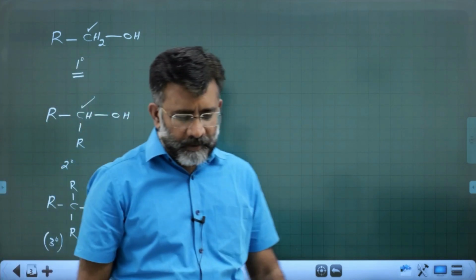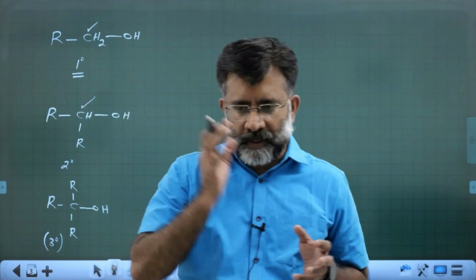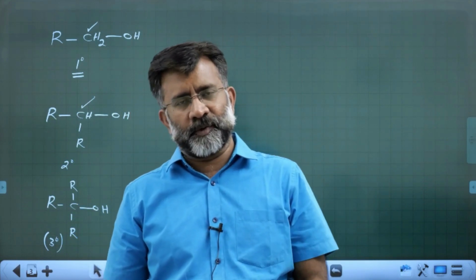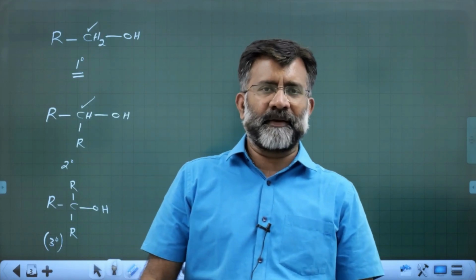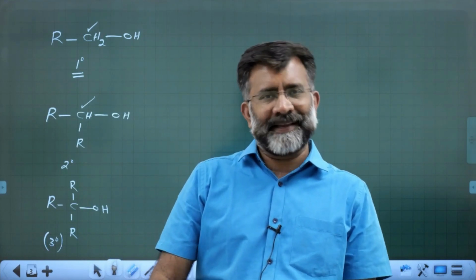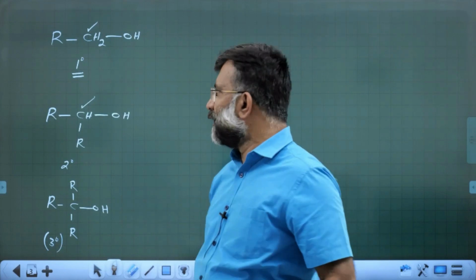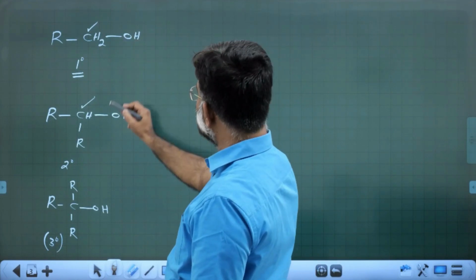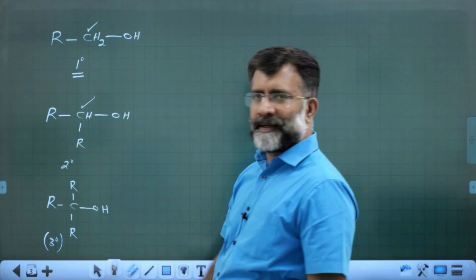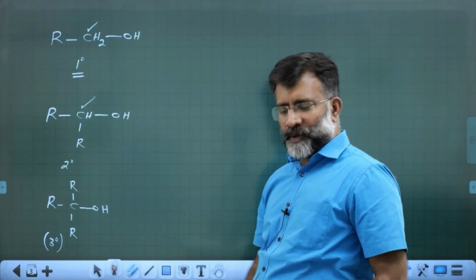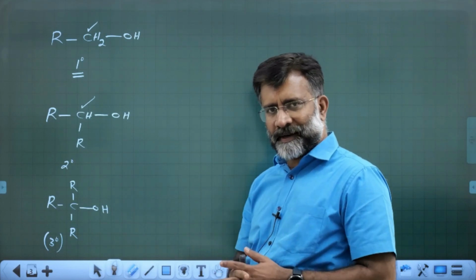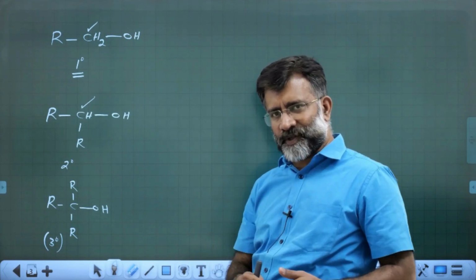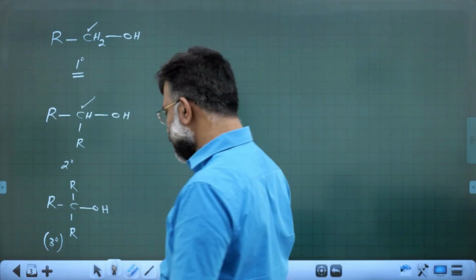So accordingly, where the OH group is connected to, primary, secondary, or tertiary carbon, you can call it primary, secondary, or tertiary alcohol. So monohydric, dihydric, polyhydric, that is one categorization. Primary, secondary, tertiary, that is another categorization, right?